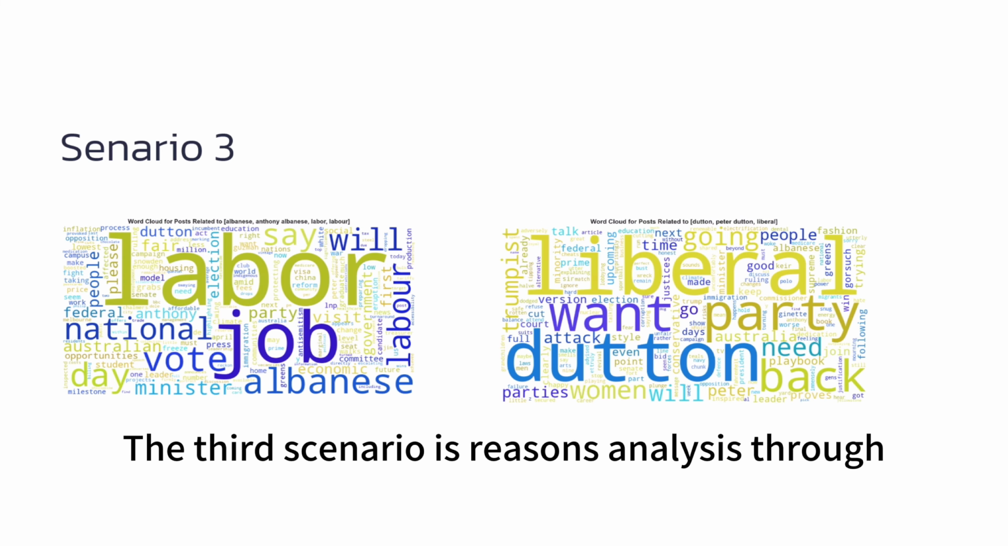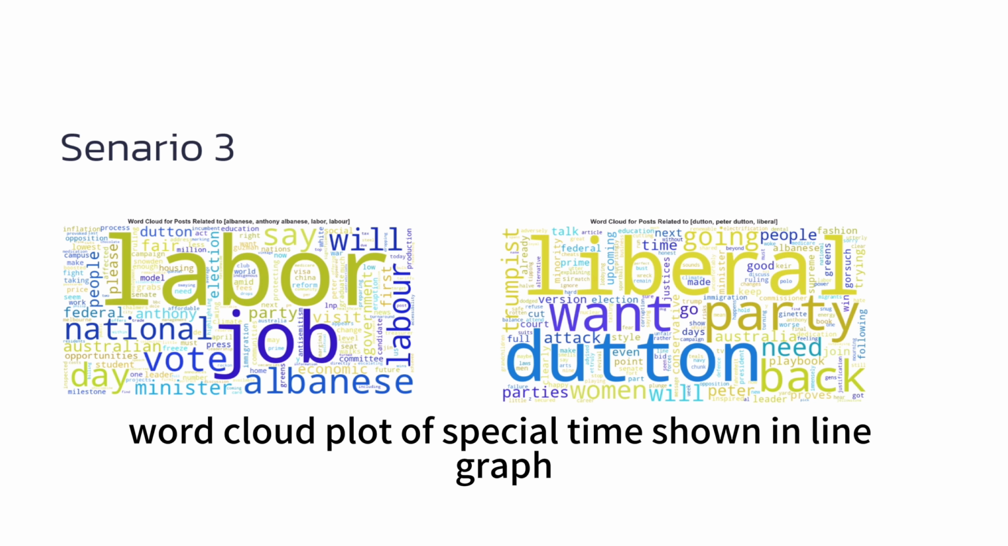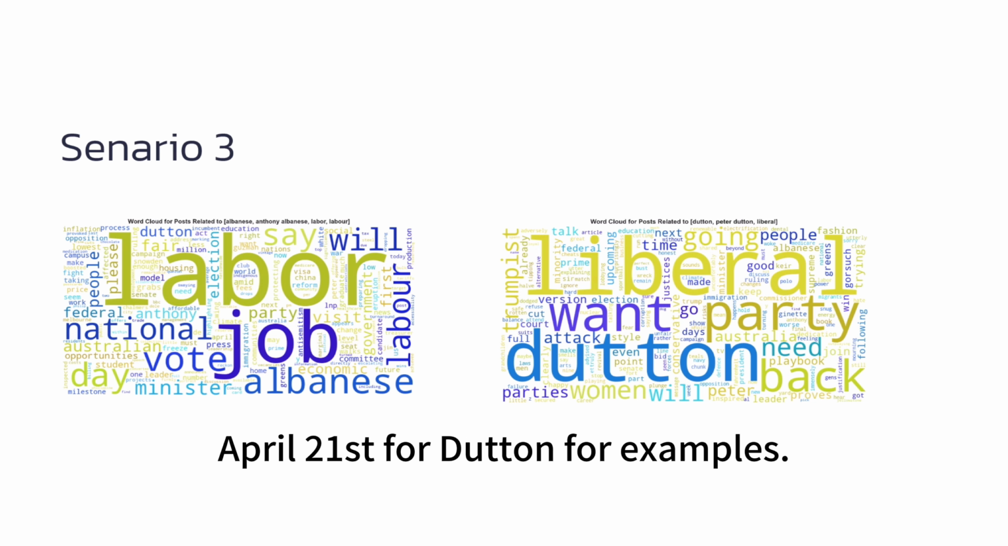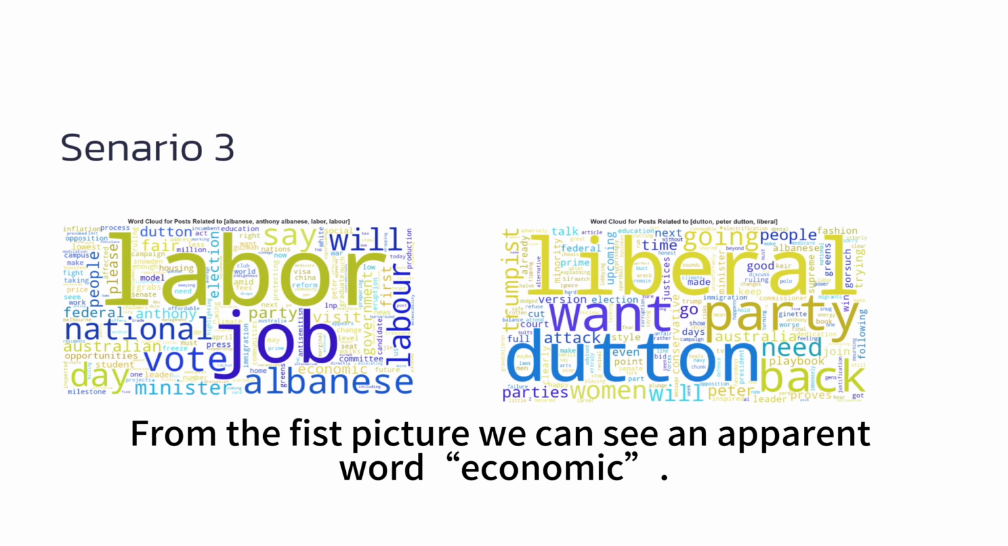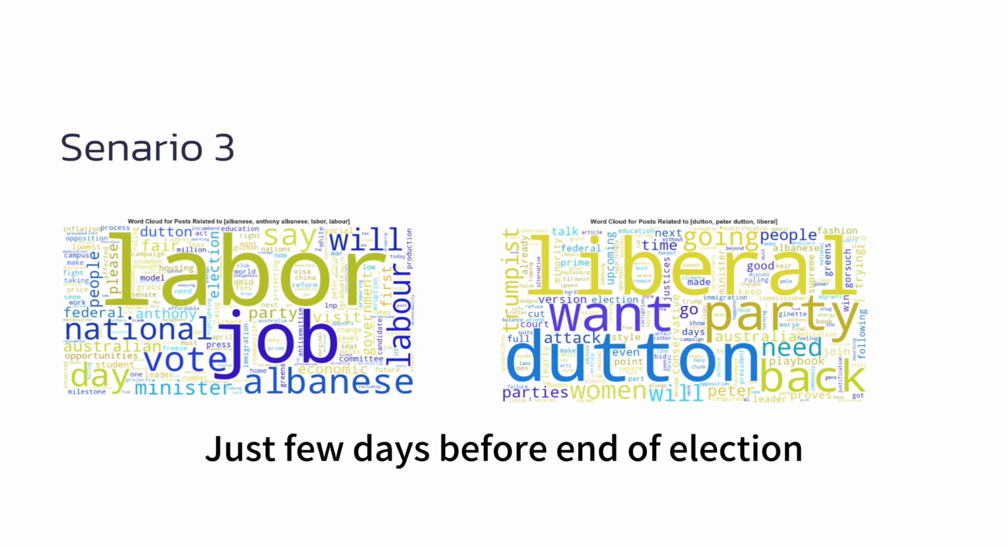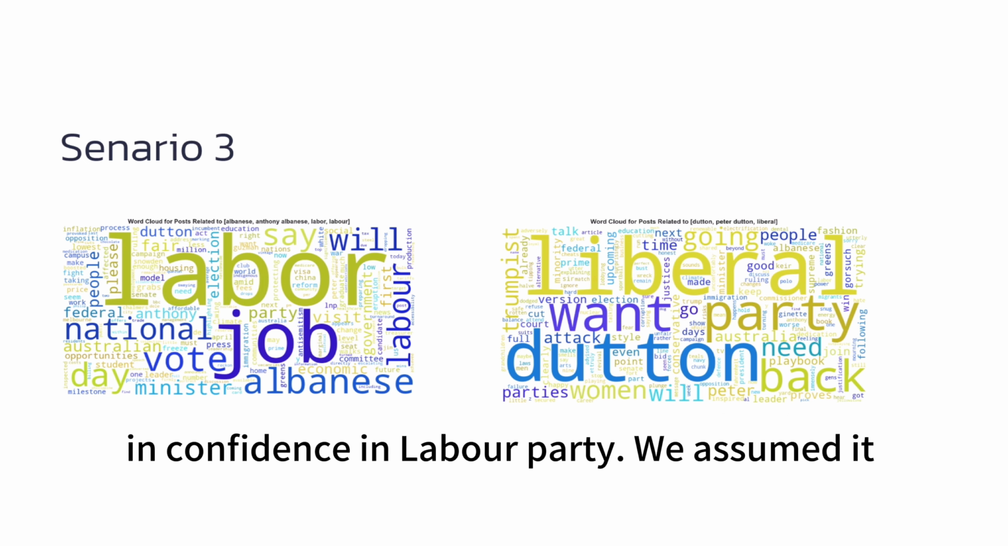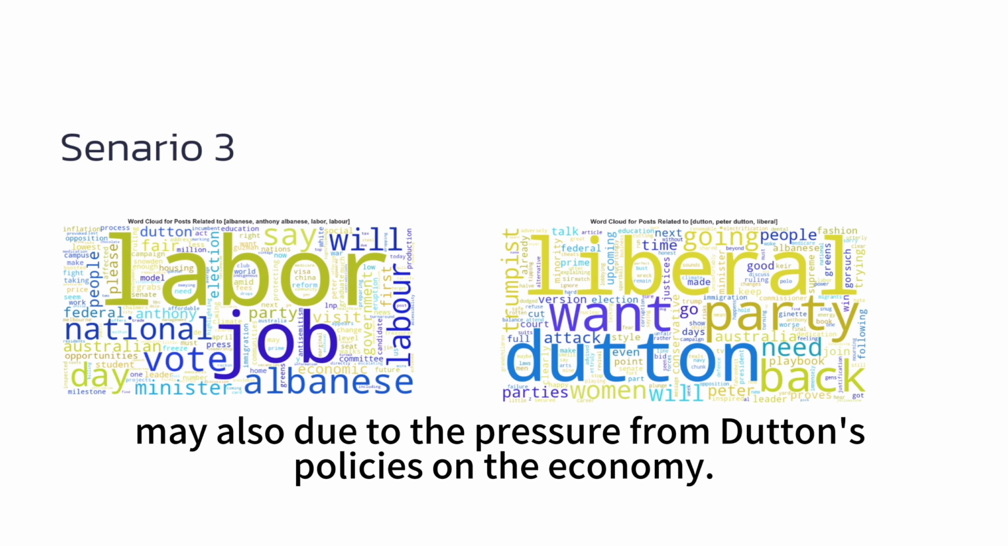The third scenario is reasons analysis through word cloud plot of special times shown in the line graph. We take April 29th for Albanese and April 21st for Dutton as examples. From the first picture, we can see an apparent word economic. Just a few days before the end of the election, poor economic data or policies could lead to a drop in confidence in the Labor Party. We assumed it may also be due to the pressure from Dutton's policies on the economy.